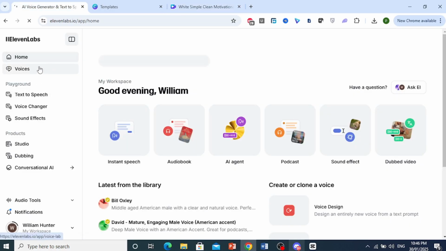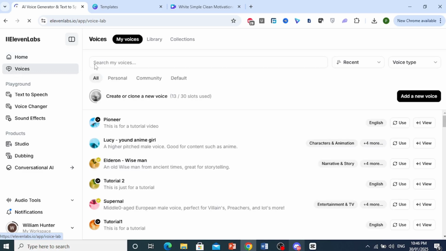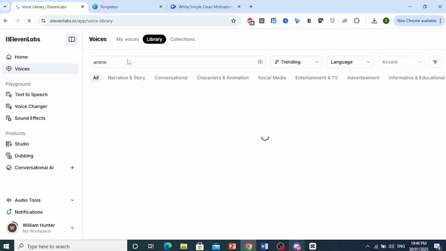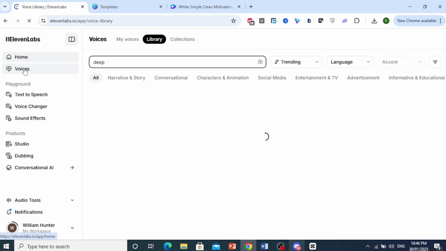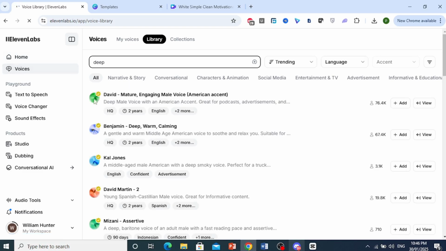You can come here, click on voices, and then go to the library and search for a motivation voice, basically a deep voice. There are a lot of deep voices available in the public library. Let's search deep, and let's find a middle-aged male, English-speaking voice. Let's see this one. Let's do David.